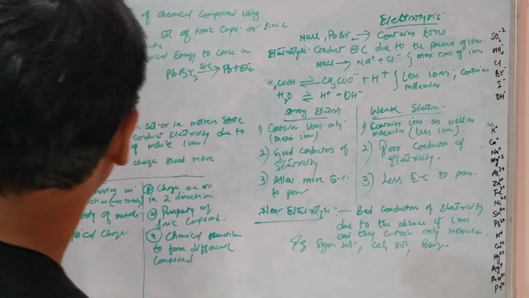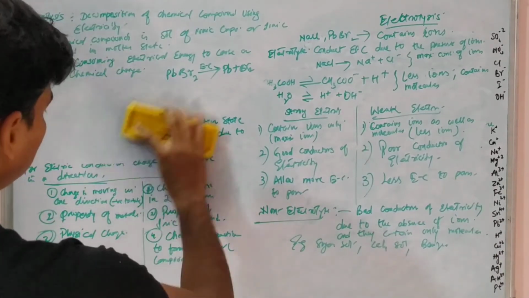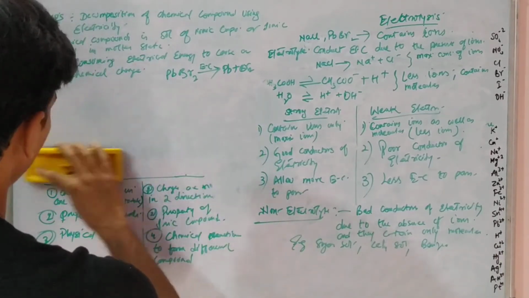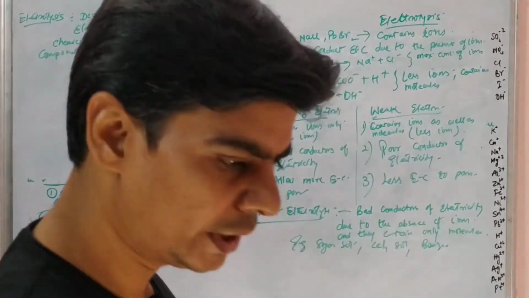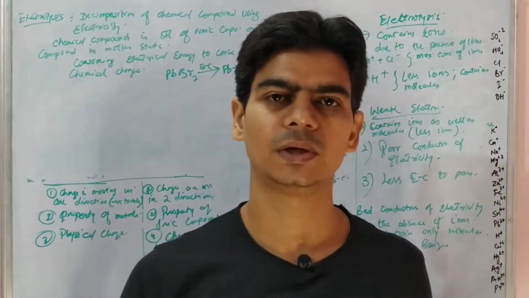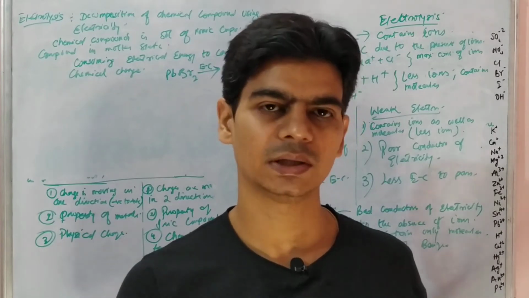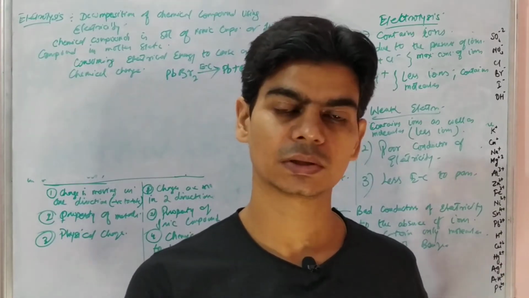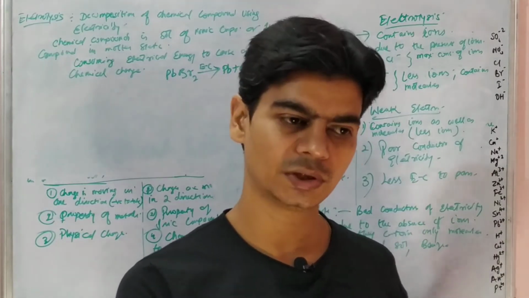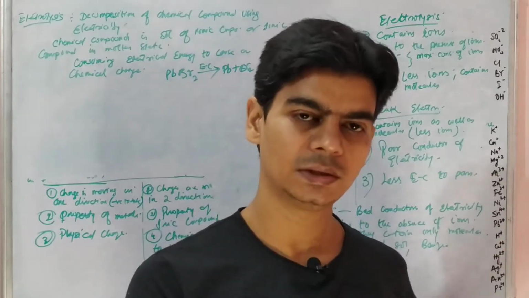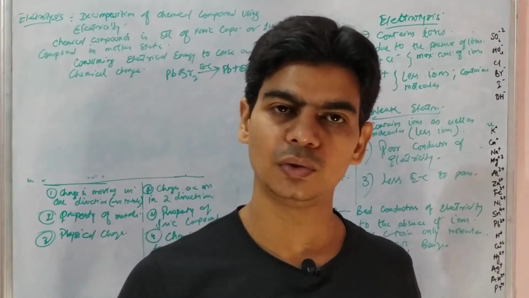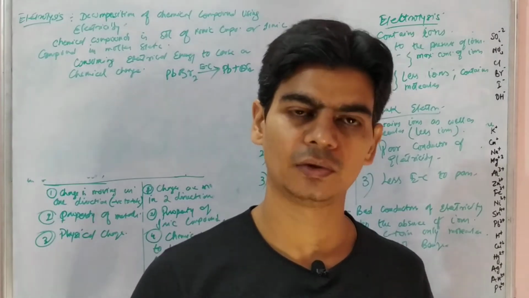You just take down all the notes. I'll just write it over here, because sometimes we get asked what is the difference between ionization and dissociation. Ionization is when a compound which originally does not contain ions forms ions when added to water.